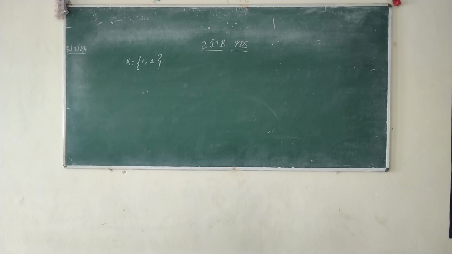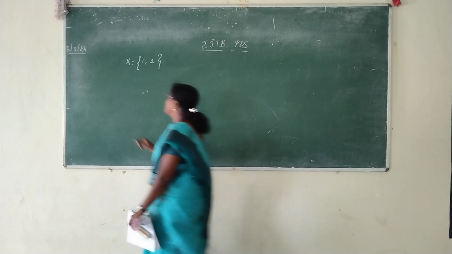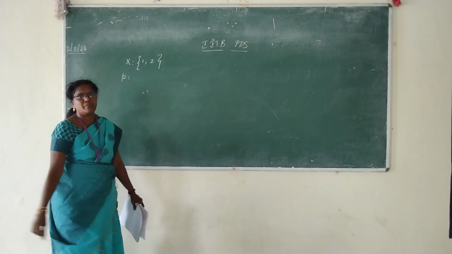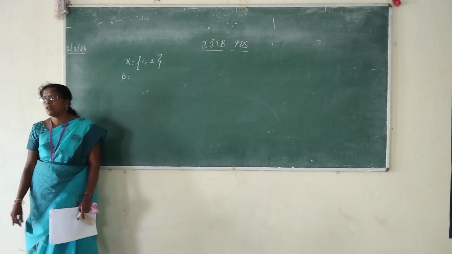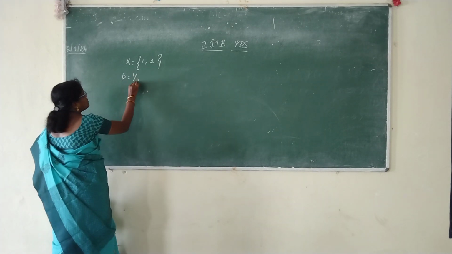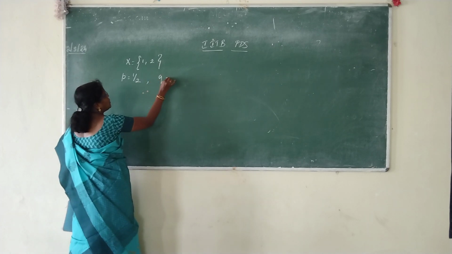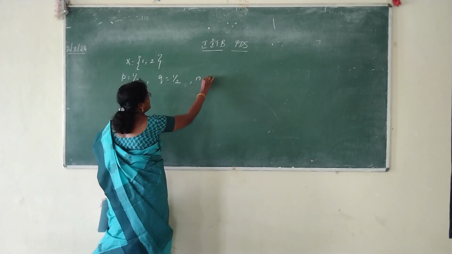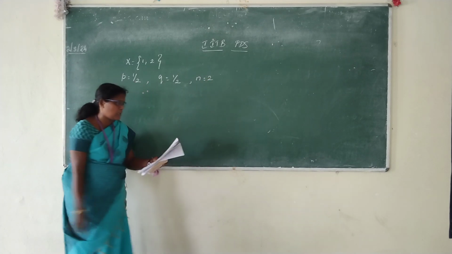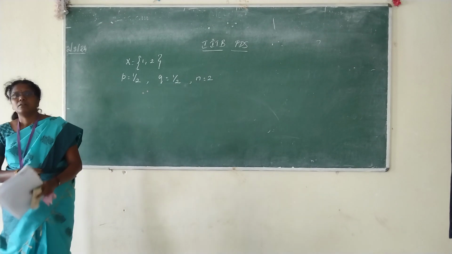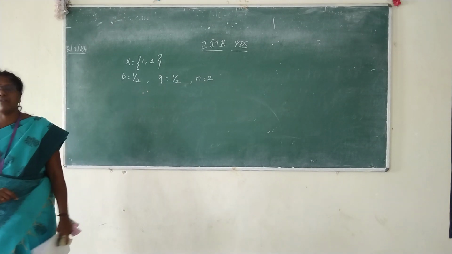Next, small p is the probability of a boy. What will be the answer? 1/2. So q will be equal to 1/2. What is the n value? n equal to 2, because we are discussing only two children. So we are going to solve this by using the binomial distribution.